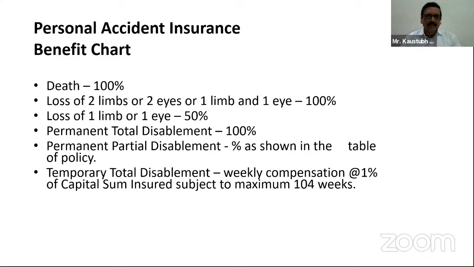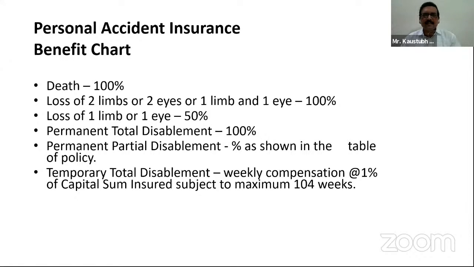In case of death, this is also 100% compensation payable, but the death compensation is payable to the assignee, the family members of the person who suffered the accidental death. Whereas in case of permanent total disablement, the individual is still alive. The individual is unable to move on to the work. So he is at home only.